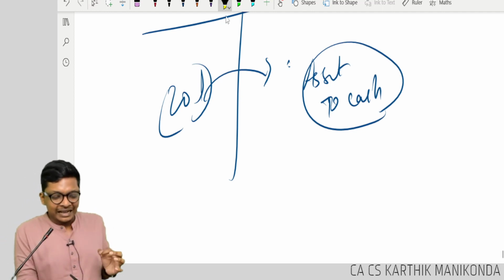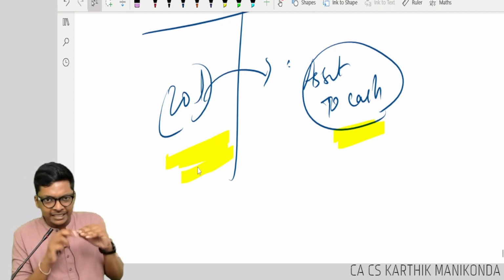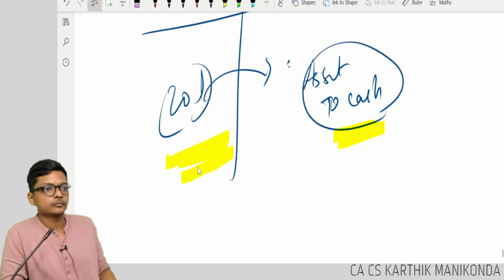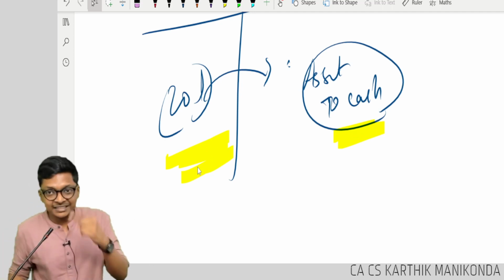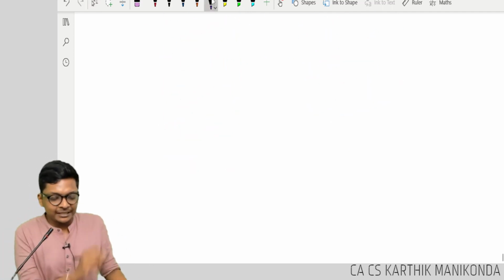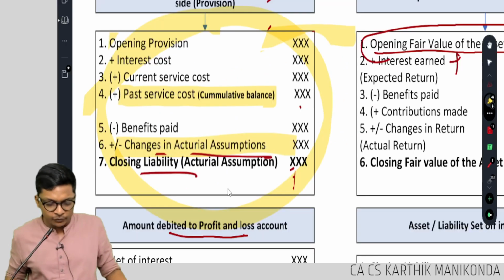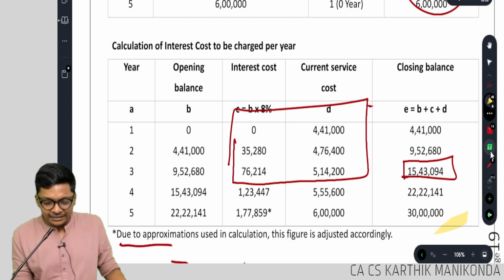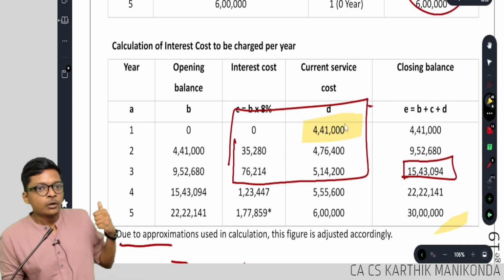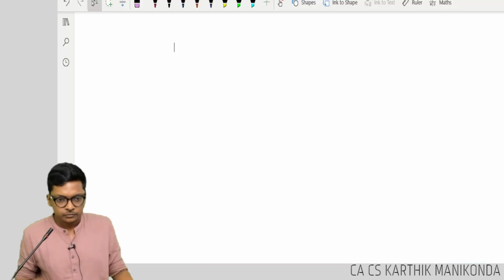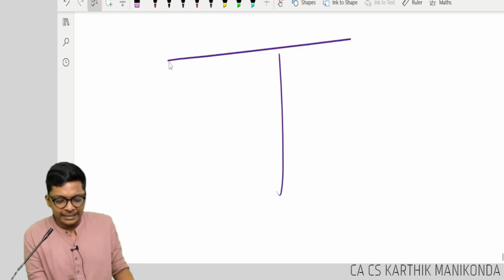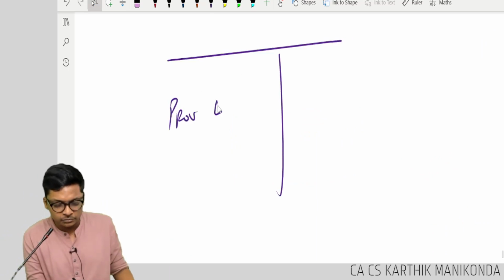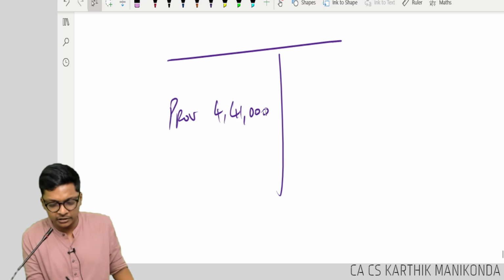Will my asset and liability be equal every year? First year maybe it's equal. If you take the table in the previous sum, first year I invested 4,41,000, correct? So in liability side I will have provision 4,41,000.